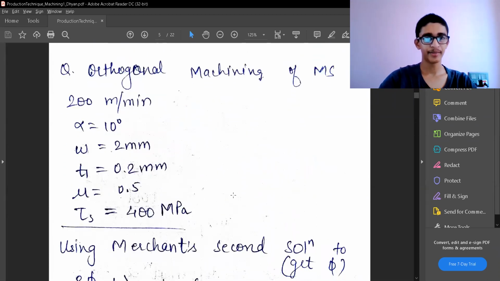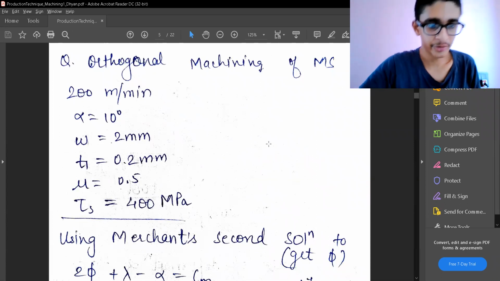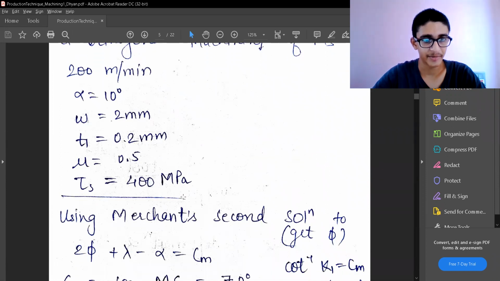Let's look at one more example. We are given orthogonal machining of mild steel. So we already have the value of U naught. The speed is given as 200 meters per minute. So this is the cutting speed. The rake angle alpha is given. Width of the cut, the initial chip thickness, the friction angle, and the shear strength of the material are also given. You must remember that these values are very common. If you want to estimate some values for shear strength and friction, this should be a very good estimate for you.